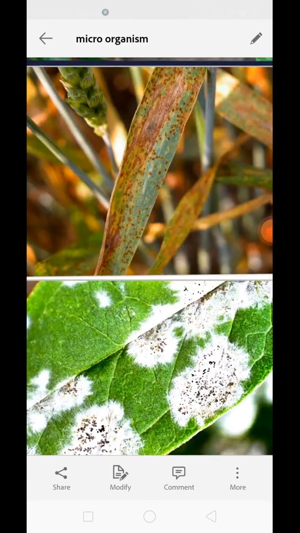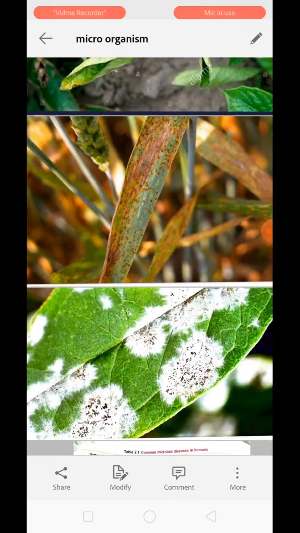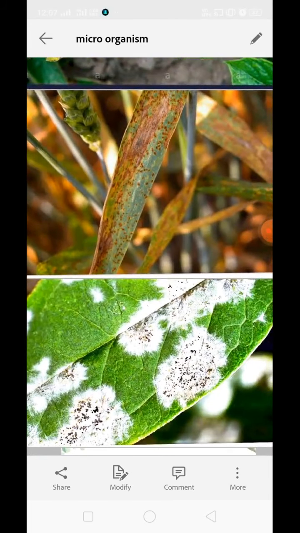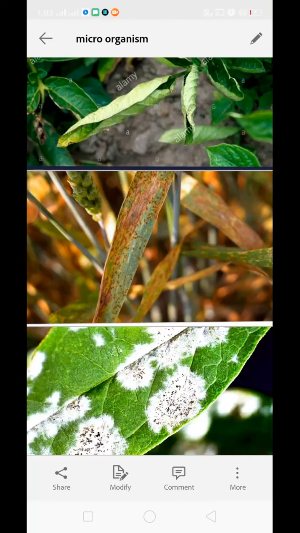Microbial diseases in plants spread by means of air because microbes generally form spores. These spores float in the air, and once they reach favorable conditions, they grow there. They cause great damage to food production because they are harming the quality of leaves. These diseases can be controlled by spraying some antibacterial or antifungal chemicals like fungicide.